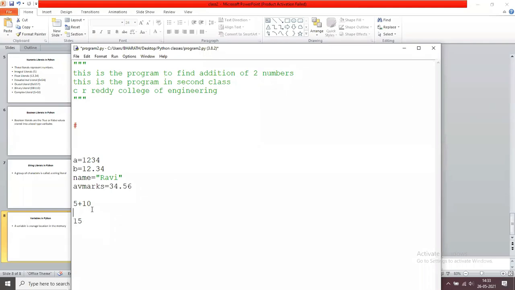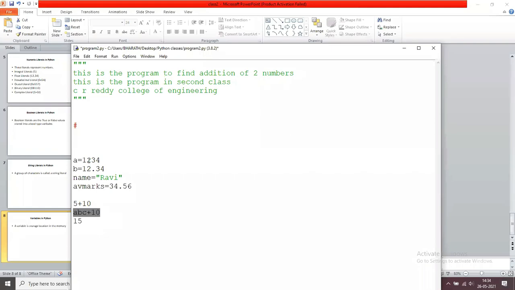For example, I am asking like this: ABC plus 10. Now you think ABC plus 10 means the syntax does not match your syntax. The predefined syntax is that when you are adding two numbers, the first and second are numbers only. If I ask what is ABC plus 10, you will be confused and say it is a syntax error.